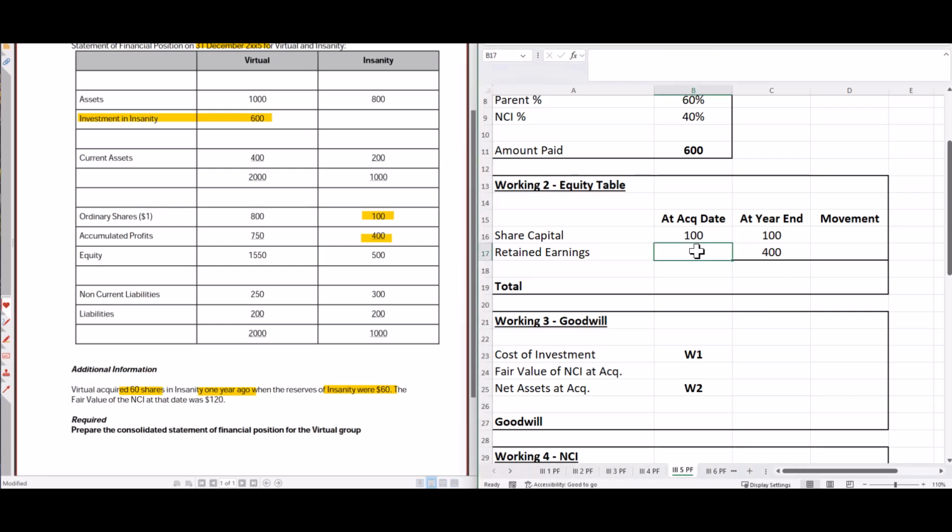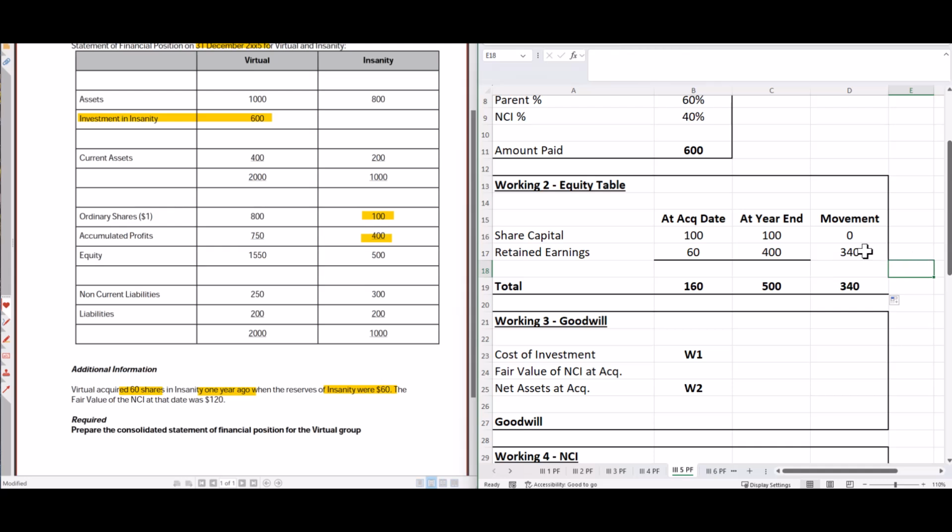So there we go, 60, which means we have a movement over here of 0 there, and then we've got 340 in retained earnings. So if we add this up, the net assets at acquisition were 160. By the year end, that had moved to 500, and that movement is 340. That is the post-acquisition profit.